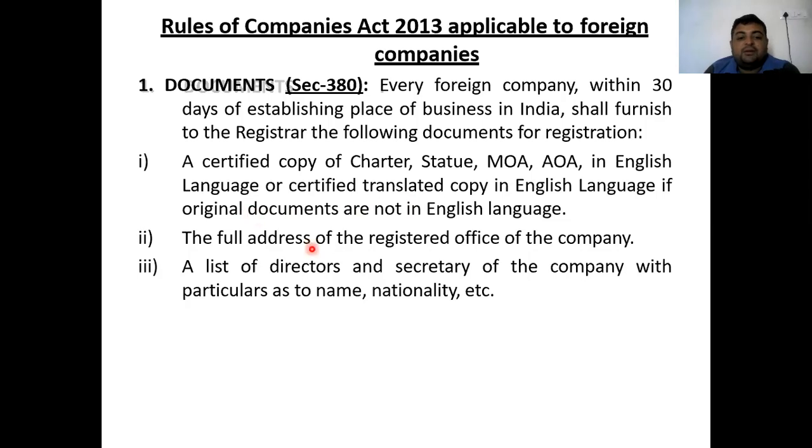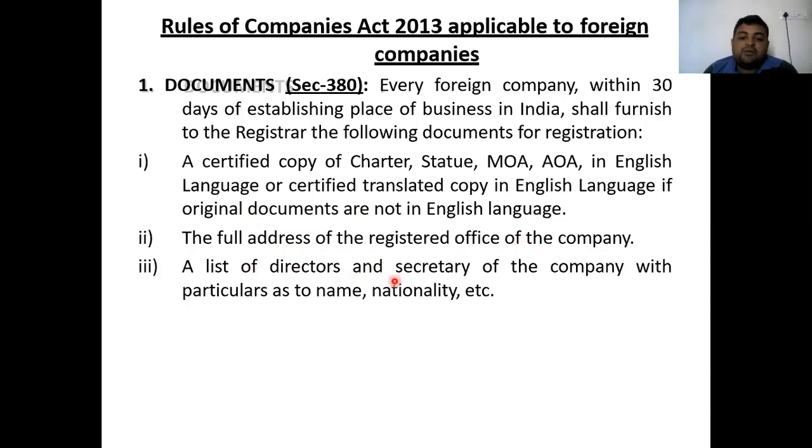Second, the full address of the registered office of the company. The next thing which has to be disclosed is the full address of the registered office of the company. For example, if the company belongs to the USA, then the address in the USA has to be disclosed here.